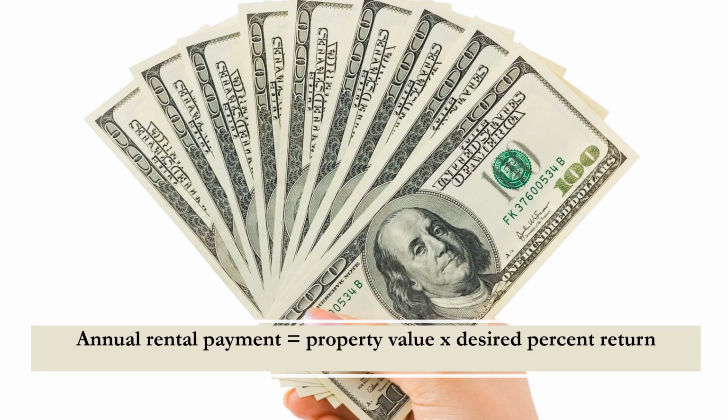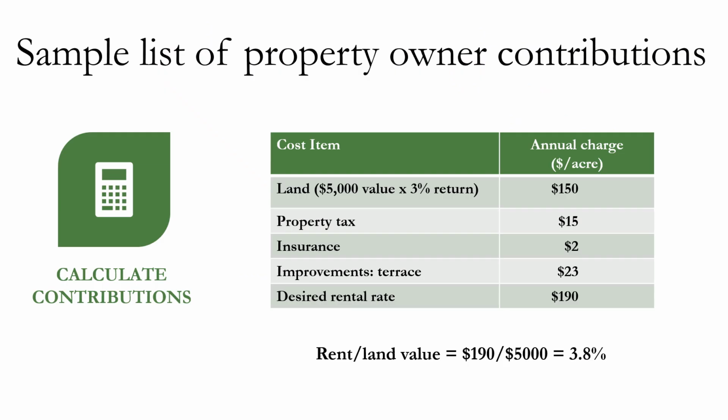To these costs of owning property, the landowner needs to add their desired annual return on investment in the property. This desired annual return is in addition to any expected capital gains on the property. The landowner's desired annual return is calculated by listing the value of the land, the desired return on the land, and the expenses associated with the land. The sum of the desired annual return and the costs of ownership is the starting point for negotiating a rental